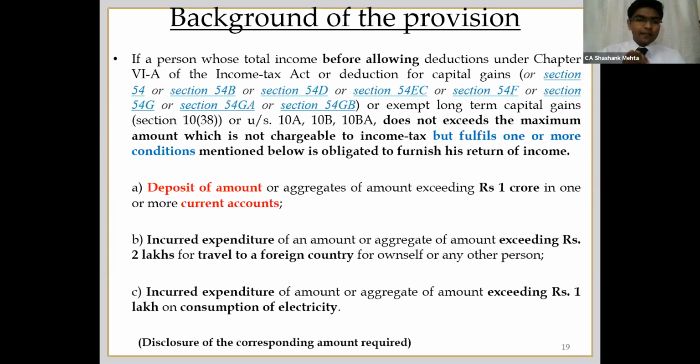The very first point. The second point is incurred expenditure of an amount or aggregate of an amount exceeding 2 lakh rupees for travel to a foreign country for own self or for any other person. This is also kind of an open provision. The assessee has to incur expenditure, and nowhere is it mentioned that it has to be personal or business. Everything will be covered. It can be either personal or a business expenditure. If it exceeds 2 lakh rupees to a foreign country, the payment can be in INR or even in foreign currency.